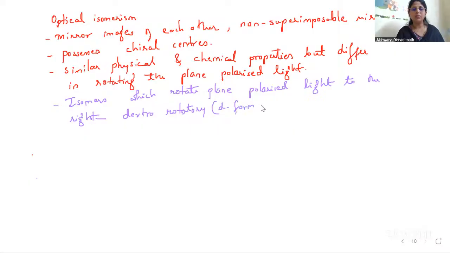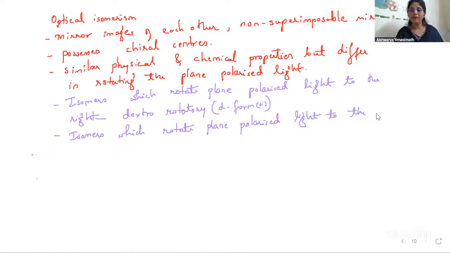Sometimes we write it as plus also. Okay. And the isomers which rotate plane polarized light to the left side are called levorotatory.